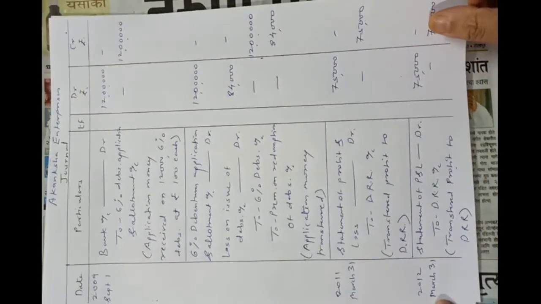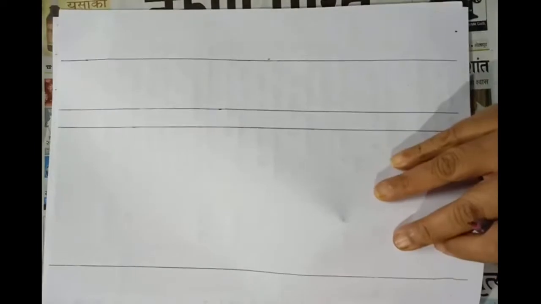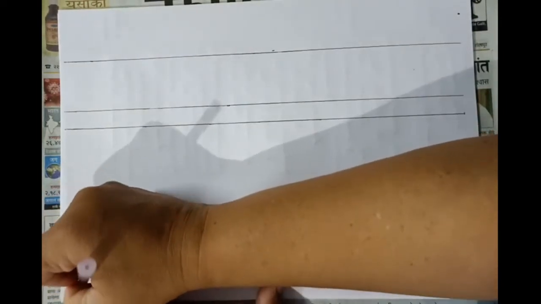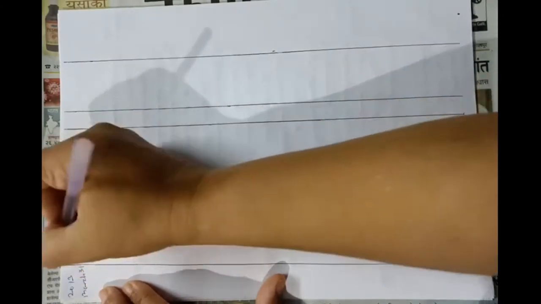Now on 31st March 2013 and 31st March 2014 we have to repeat these entries. March 2013 again.